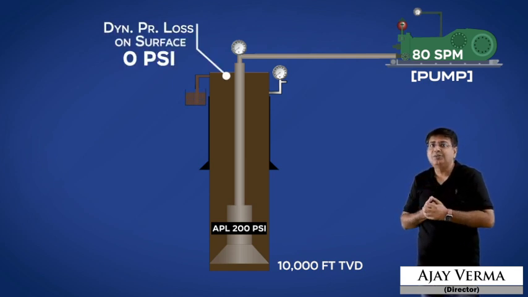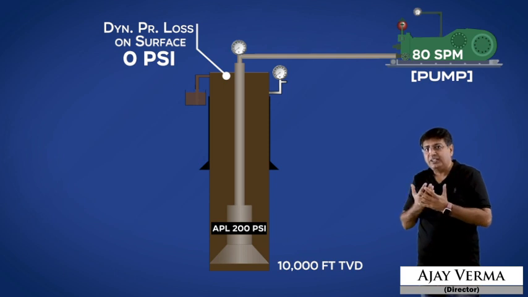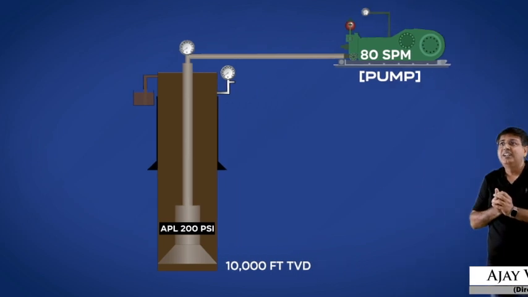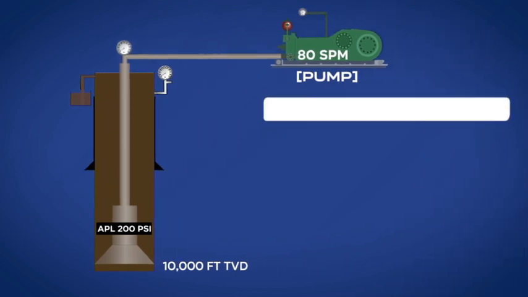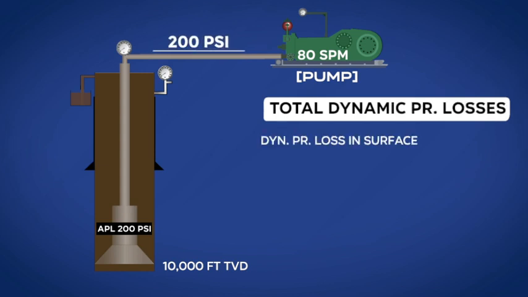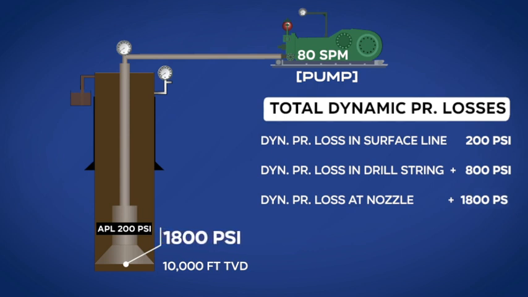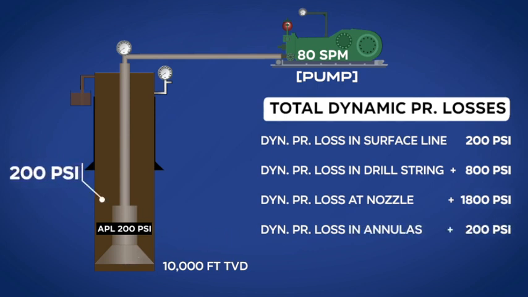Now what is the conclusion from this? We can conclude that the total pressure exerted by the mud pump in order to circulate the well is the sum of all the dynamic losses. First, the dynamic pressure loss at the surface line, which is 200 psi. Then the dynamic pressure loss in the drill string, that is 800 psi. Then the maximum dynamic losses at the nozzles, that is 1800 psi. And then the dynamic pressure loss in the annulus, that is 200 psi. So the total pressure loss is 3000 psi.